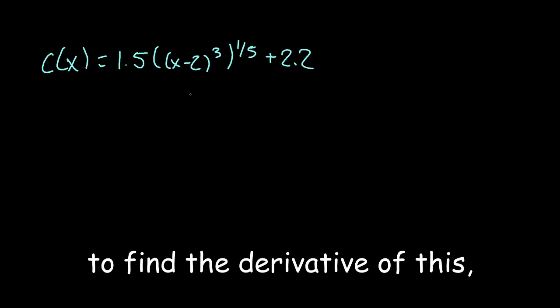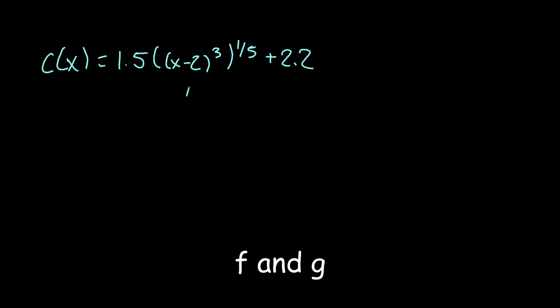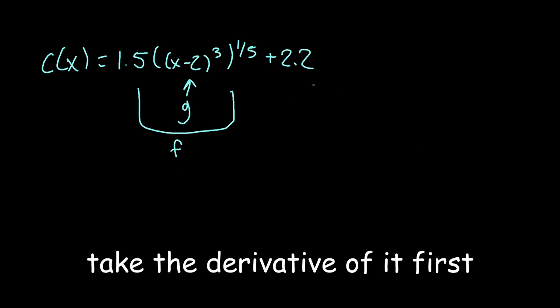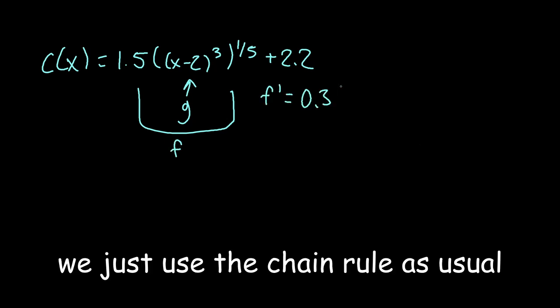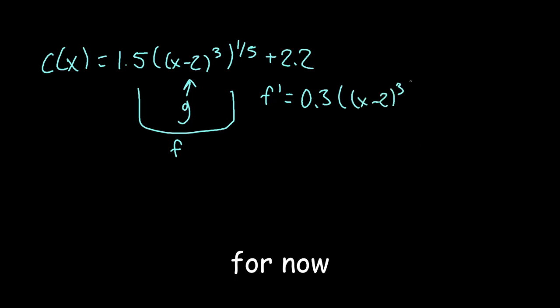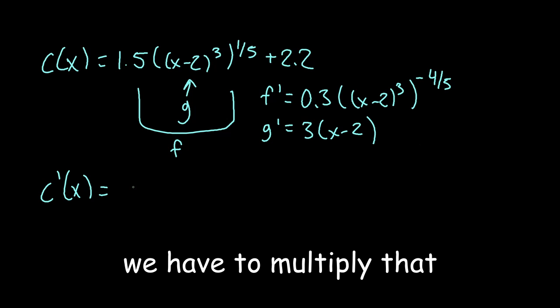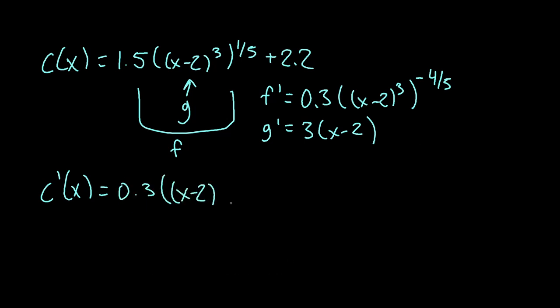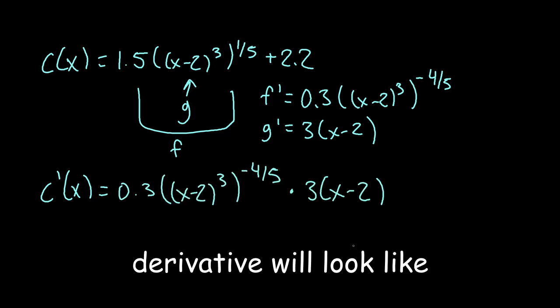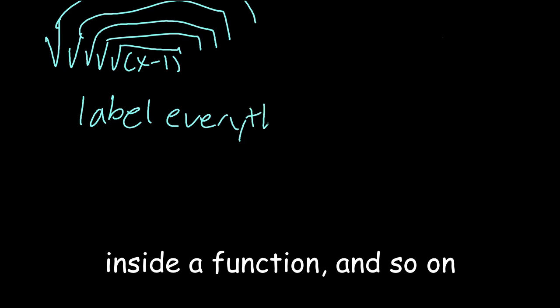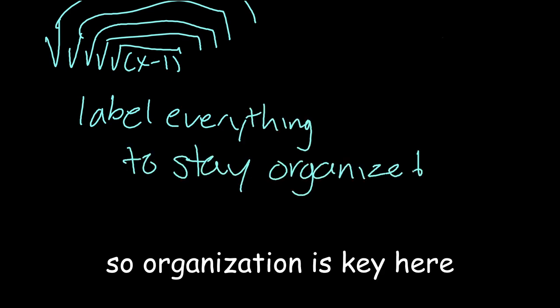To find the derivative of this, we of course have to identify f and g, and then take the derivative of f. F will always be the outside function, and we can take the derivative of it first. We just use the power rule as usual, but we can ignore the function inside the brackets for now. Once we get the derivative of the outside, we have to multiply that by the derivative of the inside function. And after putting these pieces together, this is what the derivative will look like. Using the chain rule can get really hard when taking the derivative of a function inside a function inside a function, and so on. So organization is key here.